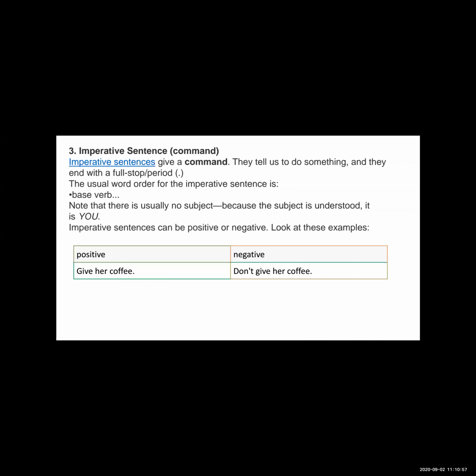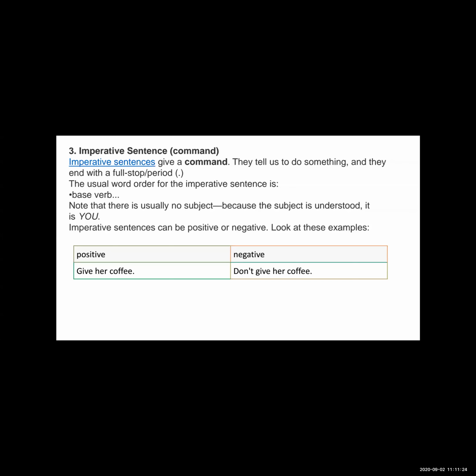See: drink, go, come, sit, stand. So an imperative sentence always starts with the base verb or main verb, and there is a full stop at the end. And there is no subject in the imperative sentence.